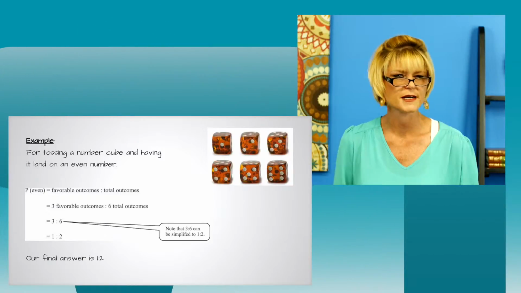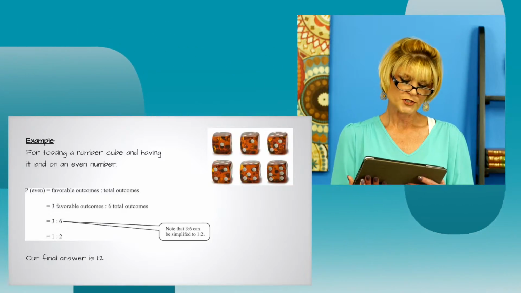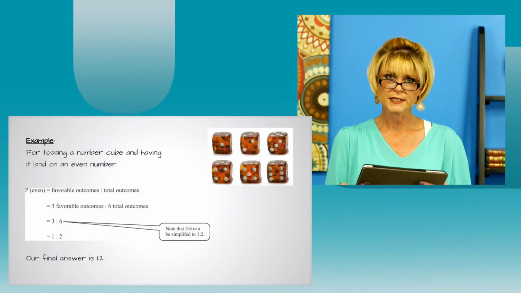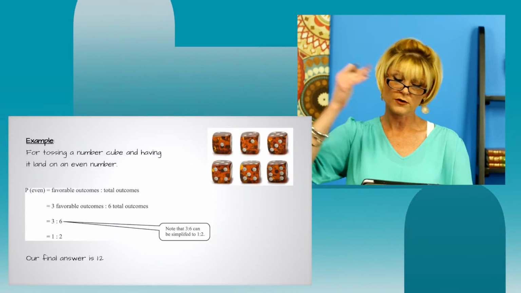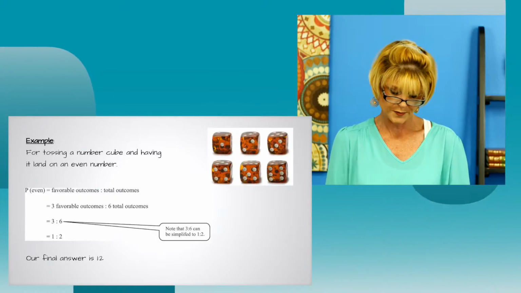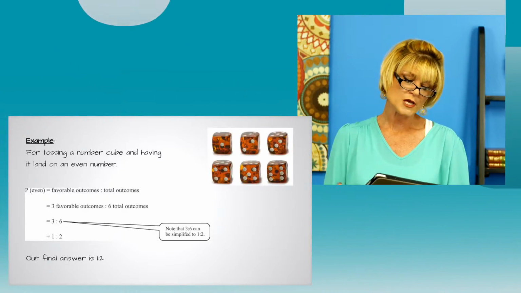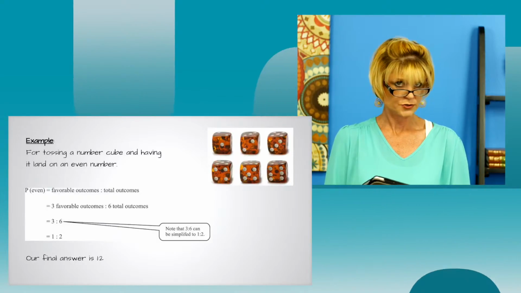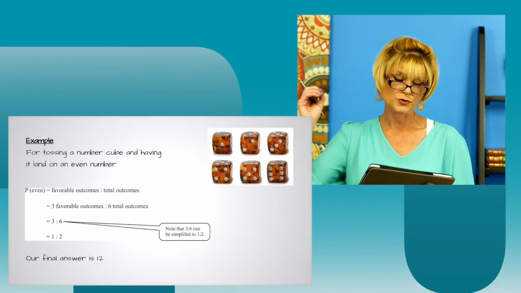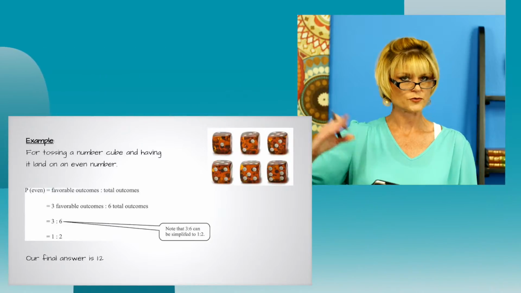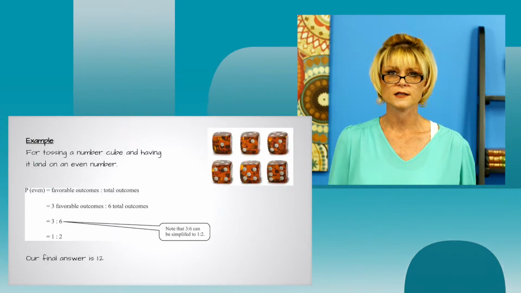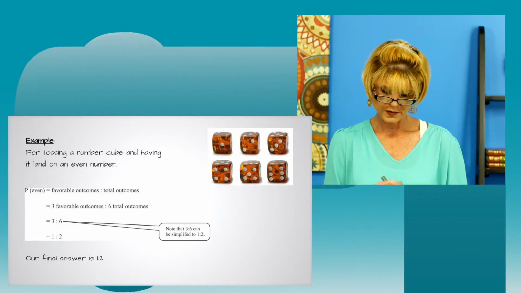This one's a little bit harder, but I still think it's pretty simple. For tossing a number cube and having it land on an even number, the probability of it being even equals favorable outcomes to total outcomes. You might want to commit that ratio to memory. It'll really help you in the long run. There are 3 favorable numbers, because there's 3 even numbers, 2, 4, 6, and the ratio to 6 total outcomes would be 3 to 6, and then once we simplify, it's 1 to 2. So our final answer is 1 to 2.